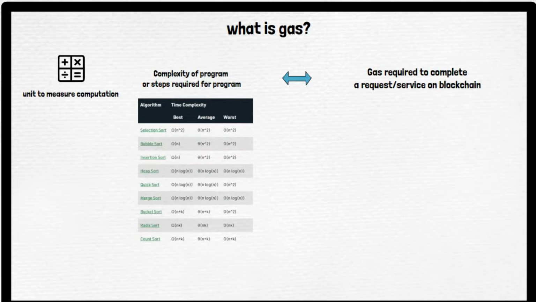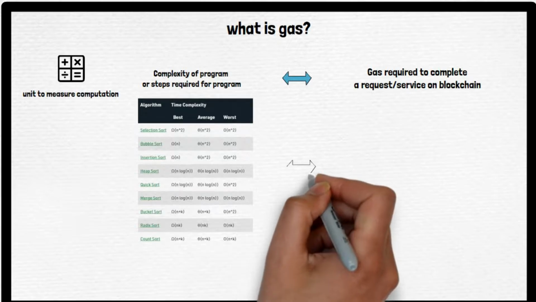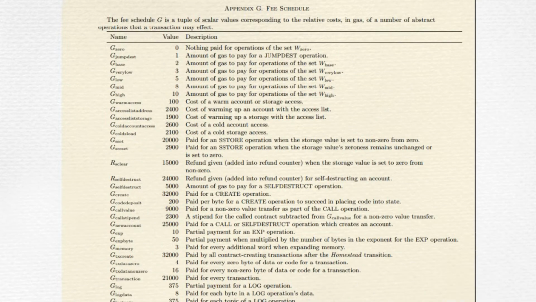Similarly, as we can see on the screen, we have different gas requirements for different activities. Now the most popular one that we are going to see is the transaction. For the activity called transaction, 24,000 units of gas is required. We generally call it 24,000 gas or 24,000 units of gas.